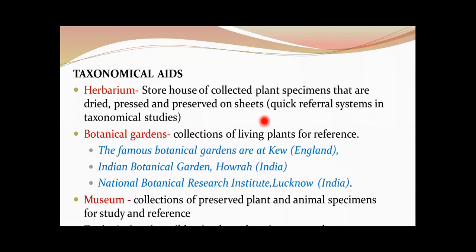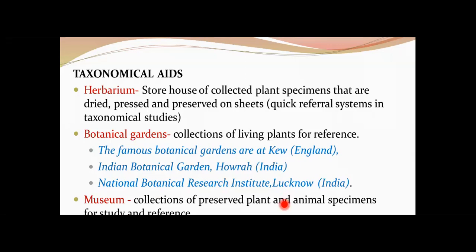And next, we have botanical gardens. So these gardens have collections of living plants for reference. Plant species in these gardens are grown for identification purposes, and each plant is given a proper label which indicates its botanical name or scientific name, its family, its details, etc. So we have different botanical gardens. The number one here is the famous botanical garden at Kew, England. Then the Indian Botanical Garden located at Howrah, India, and the National Botanical Research Institute, which is located at Lucknow, India.